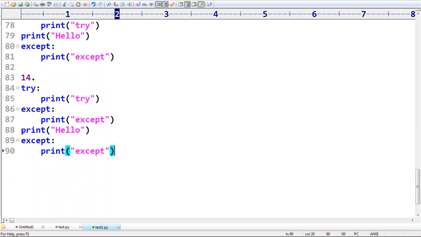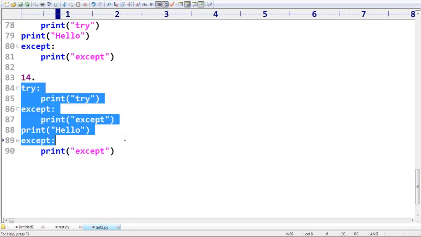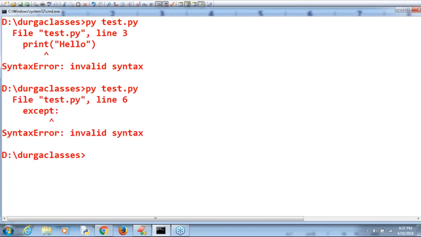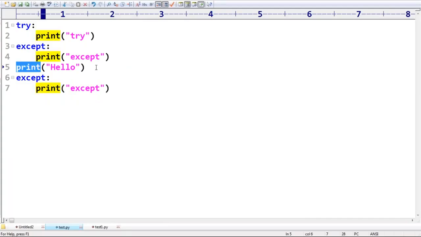The same reason: how can you take independent print statements between two except blocks? By mistake, if you try, you immediately get an error by default. So that's why this one is invalid. Remember that. Is it possible to take independent statements between two except blocks? No way. Between try and except blocks? No way. Remember that.